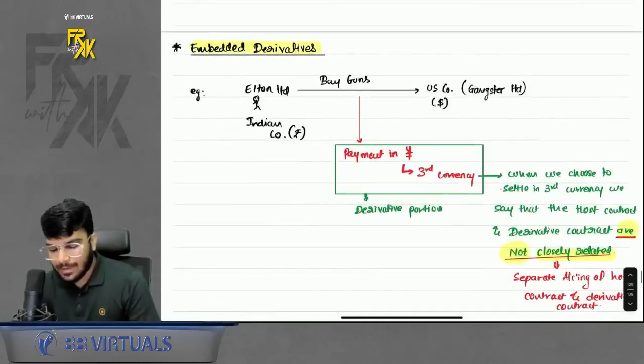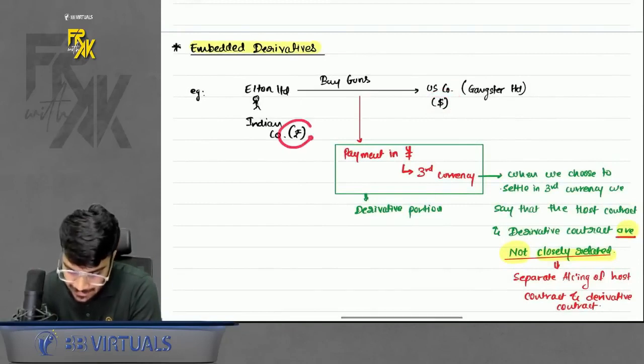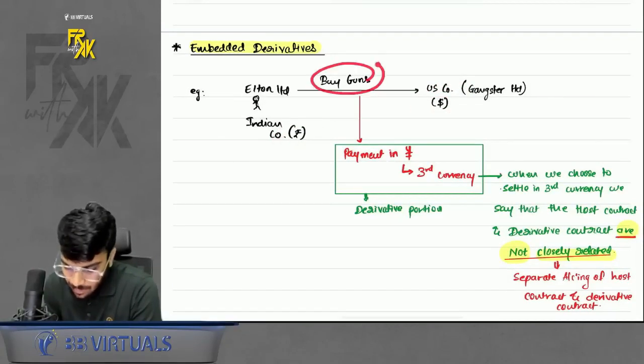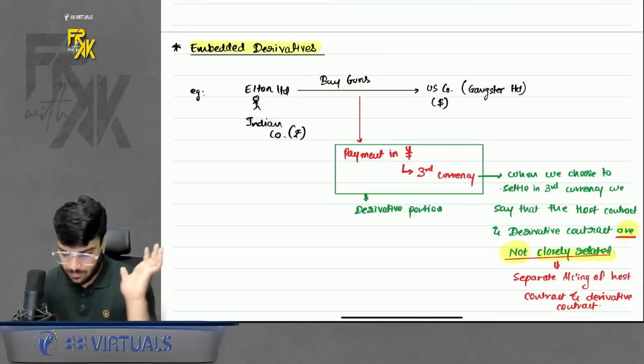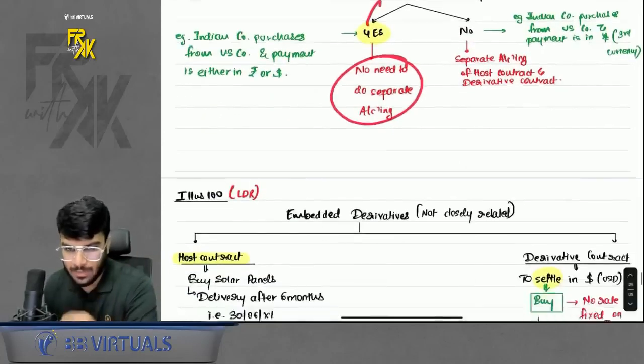Let's say, for example, you are buying goods, making the payment in dollars. If you are making the payment either in his currency or in your currency, in that case we will say the main contract and the payment part are closely related. No need to do separate accounting. Okay. So if they are closely related, no need to do separate accounting. Do remember that part. Done.